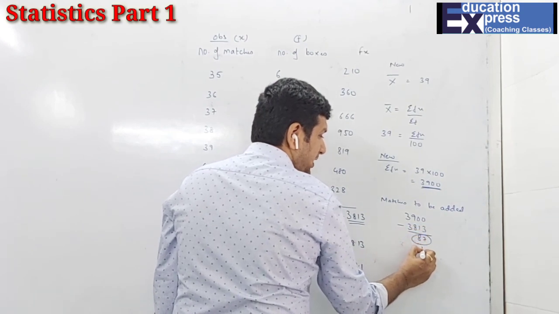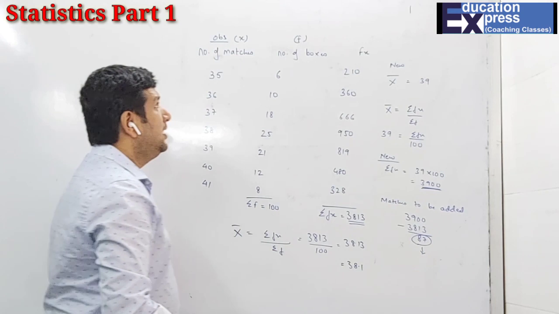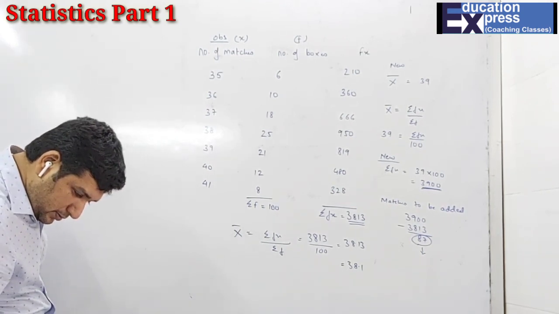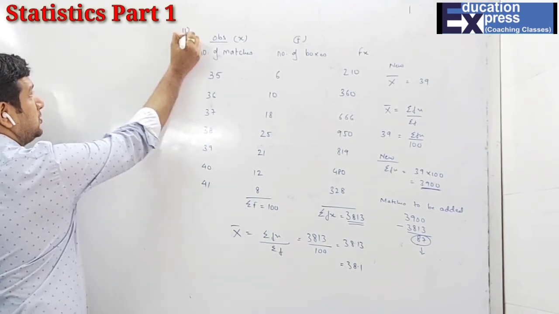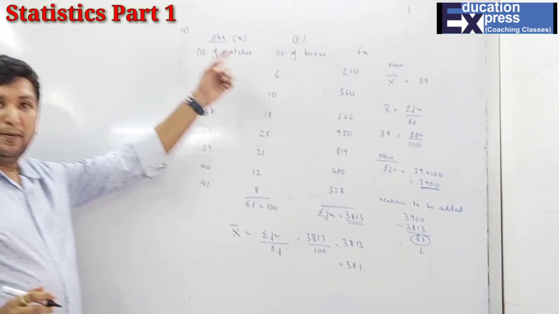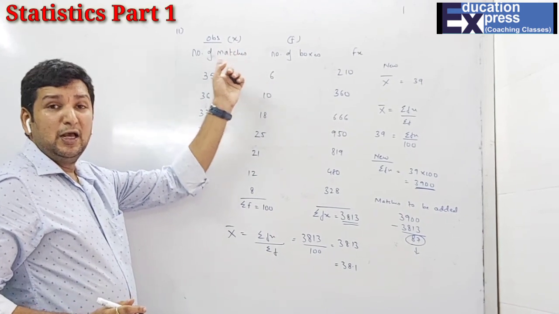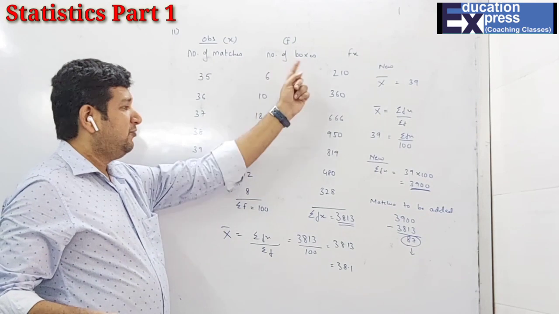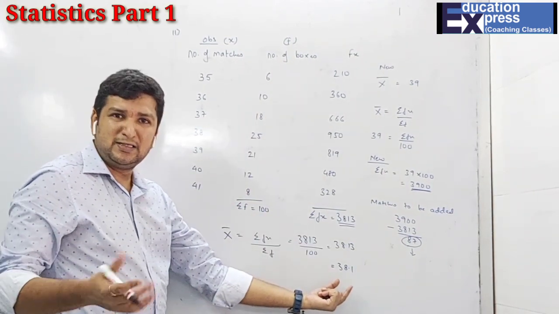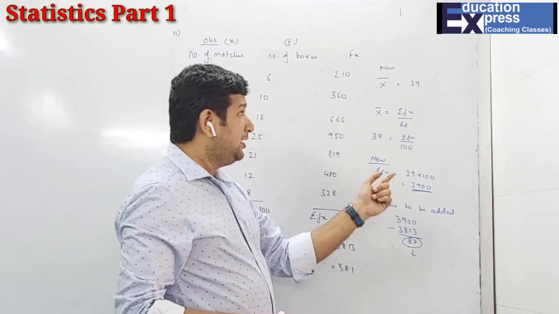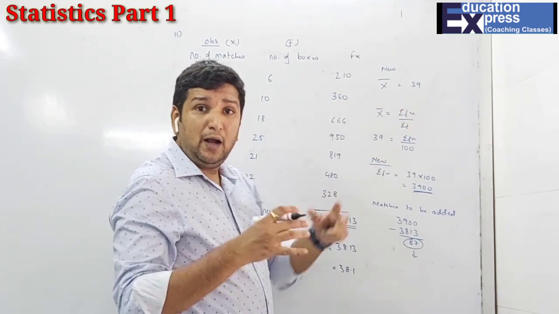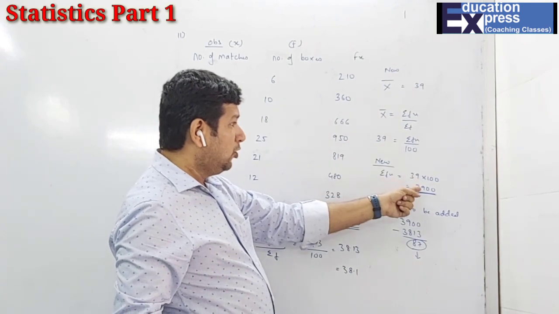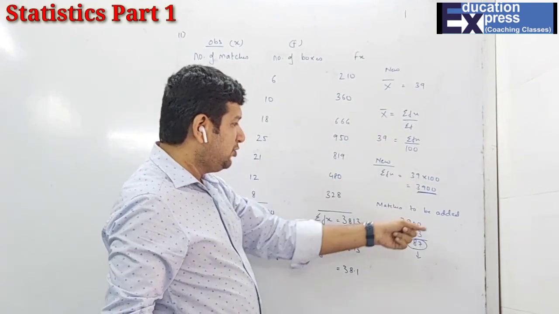The answer is 87 new matches have to be added, and this is your question number 11, which is very, very important. Why were both numbers, and why was this the observation, students? Because we are observing matches. That is why this is the observation. This is the number of boxes. We will find fx, sigma fx. The first part is very simple, just a normal mean. In the second part, they have asked that we want the mean as 39, so how many more matches do I have to add? I just take my old total, find what the new total has to be to get the mean as 39, and then the subtraction will give the answer.